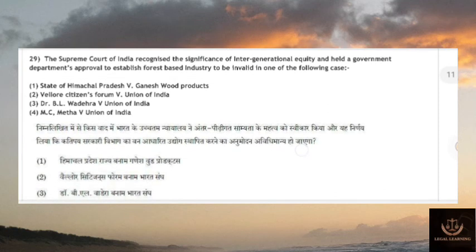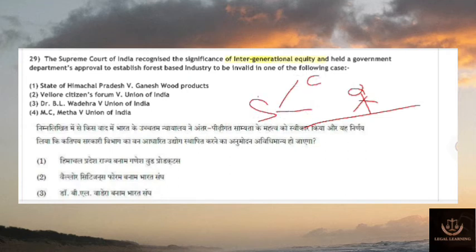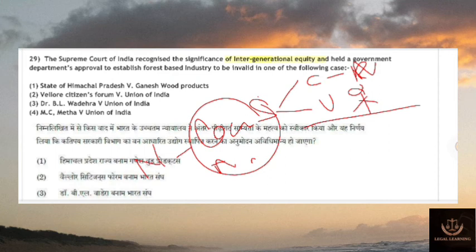29. The Supreme Court of India recognized the significance of intergenerational equity. It is relating to environmental law. Intergenerational equity means I am the current generation. There are resources, conventional and unconventional. Conventional are non-renewable resources: coal, petroleum, natural gas, etc. These resources are exhaustible, that means limited, and we need to use these resources in a manner that my next generation can also use them.